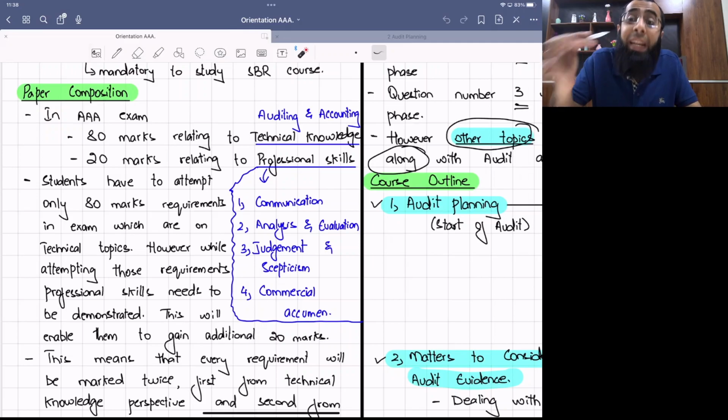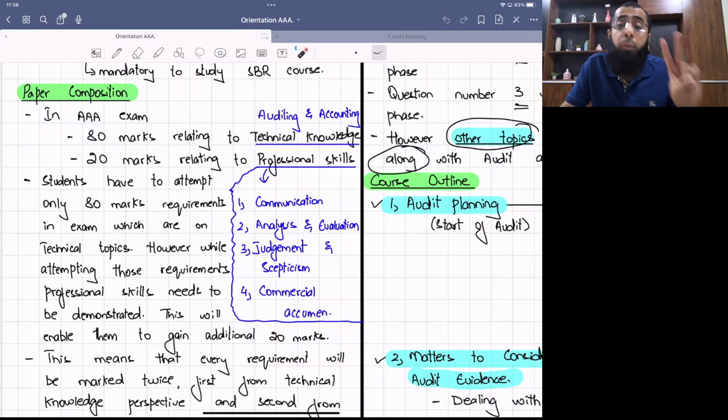And I will give you additional 20% marks. So basically, whatever comment or answer you write in your AAA exam will be evaluated from two perspectives: one from the technical knowledge perspective and the other from the professional skills perspective.